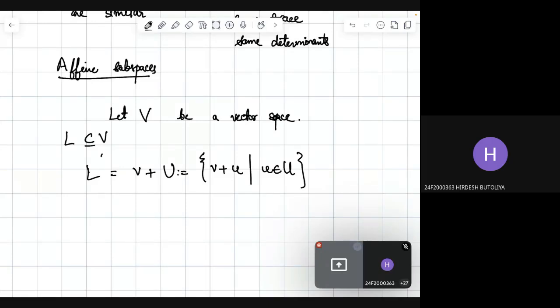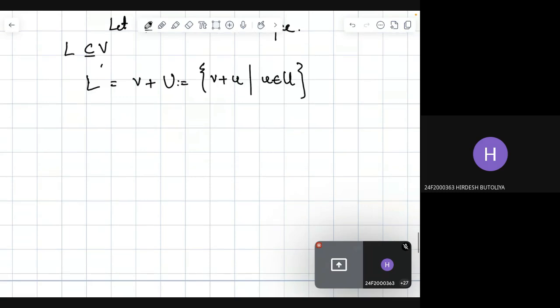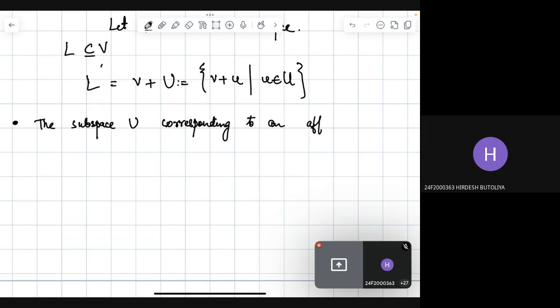Now there's a property: the subspace U corresponding to an affine subspace L equal to V plus U is unique.